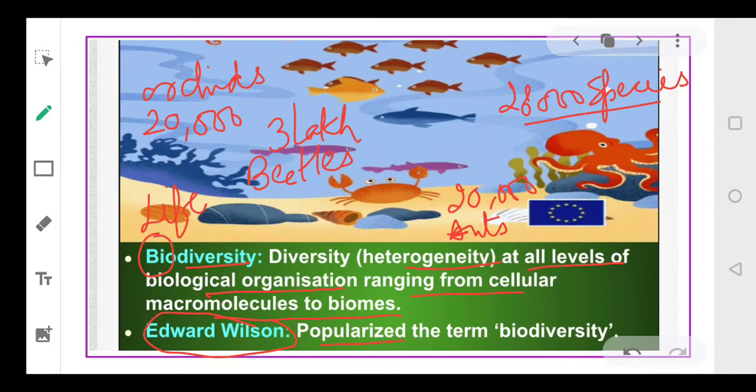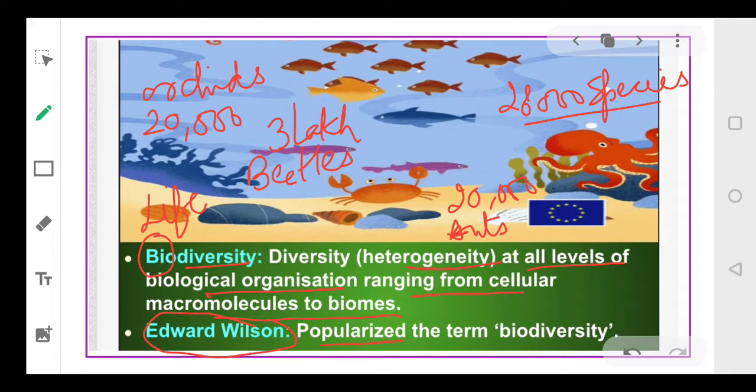So if an alien lands from a distant galaxy and observes our planet Earth, the first thing he will notice is that he will be amazed to see the diverse kinds of plants and animals which are available on the surface of the earth. So this was just a glimpse of the biodiversity.